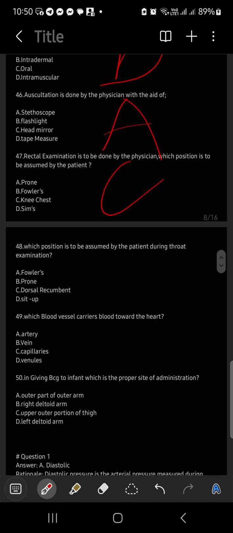Which position is to be assumed during the throat examination? Sitting or Fowler's? A sit-up. Right? Throat examination. Always remember how it is being done. The examiner is at the back. Throat examination is being done Fowler's or sit-up. Fowler's or sitting.